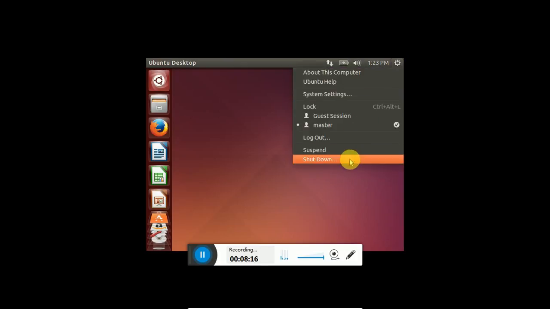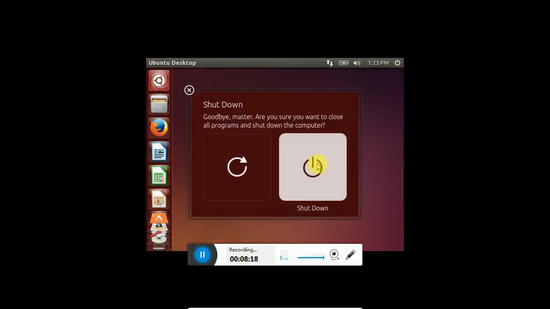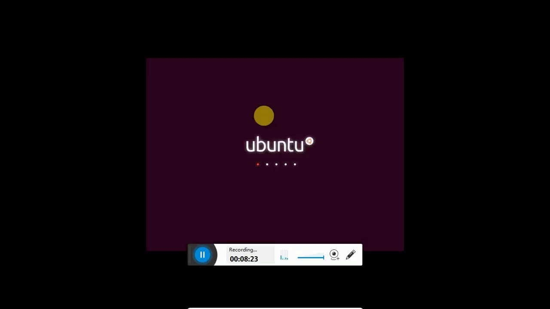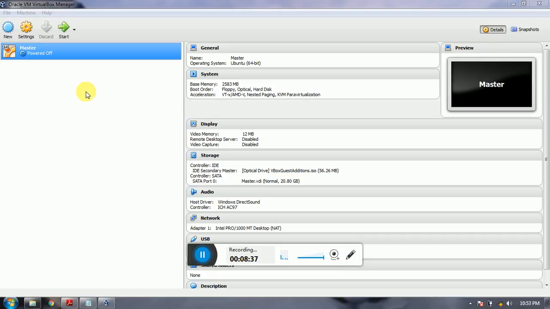Now just shut it down, and after restarting we will see our master node in full screen. So just wait and see. Okay, so it is powered off.